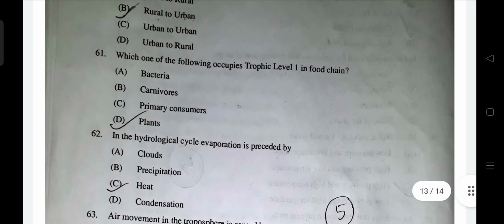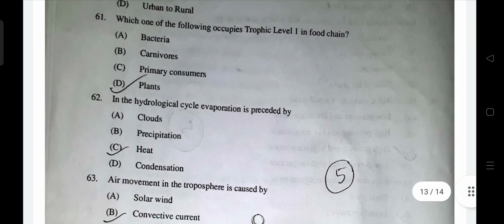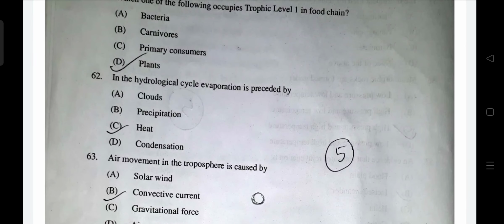If in the hydrological cycle evaporation is preceded by, okay, evaporation is preceded by heat. So when heat comes, evaporation happens. Clouds, precipitation, condensation, these all happen after evaporation. Only heat precedes it. And evaporation also gives a cooling effect.